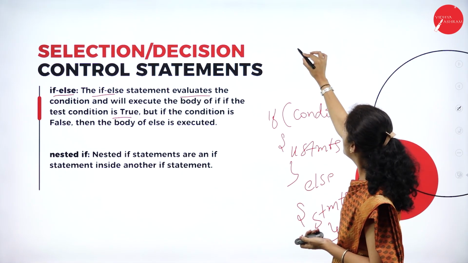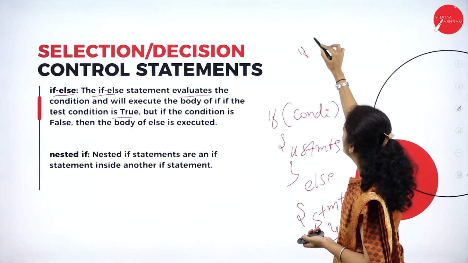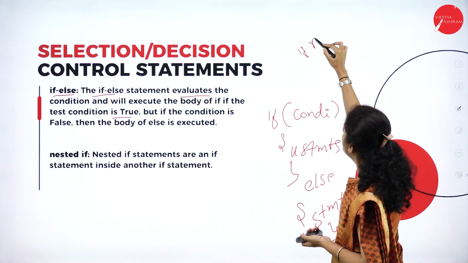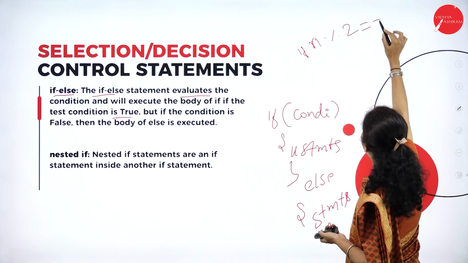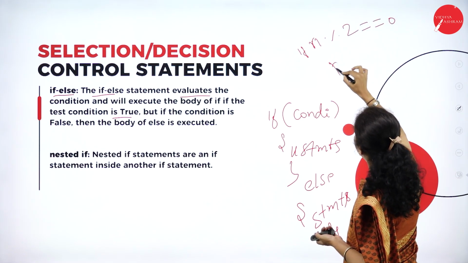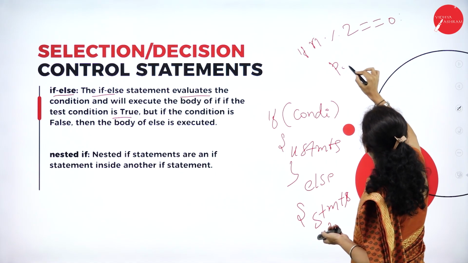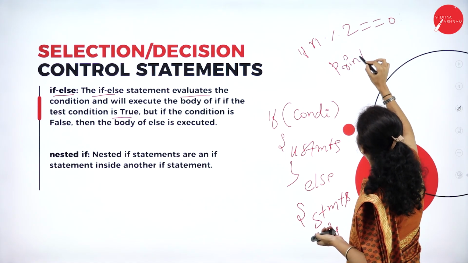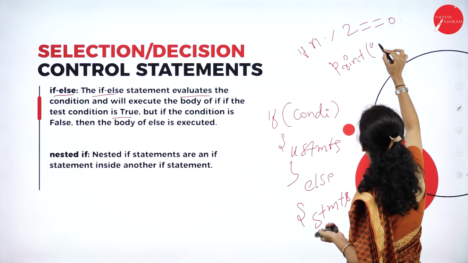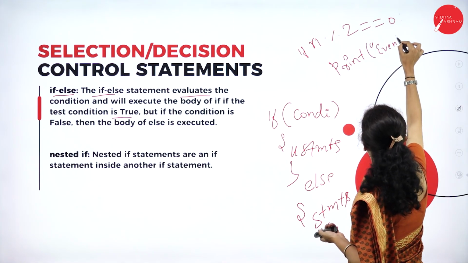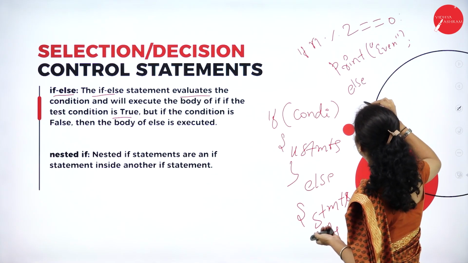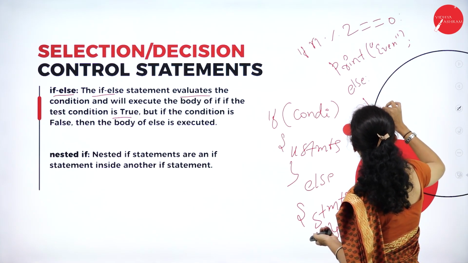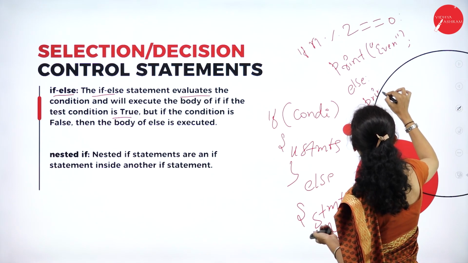So if n mod 2 equal to 0, what do I want to print? Even number, right? Else, what do I want to print? Odd.